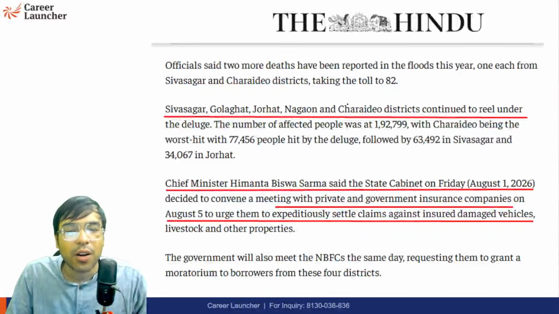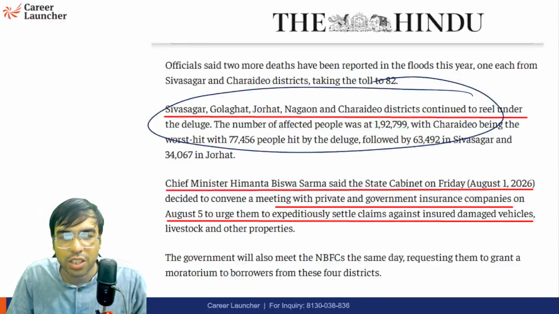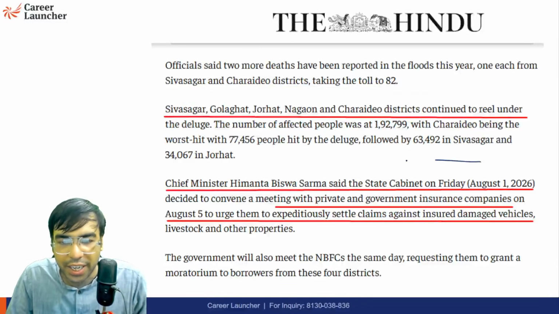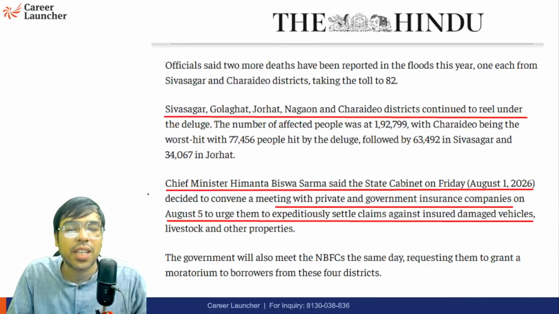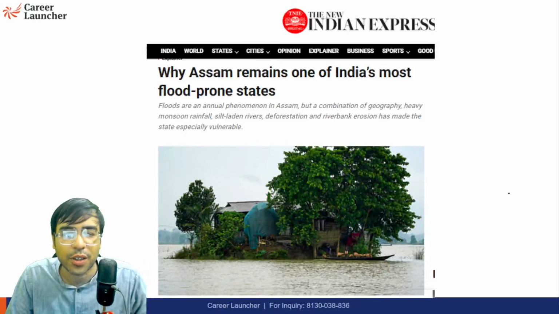Okay. Now, these are the areas: Sivsagar, Golghat, Jorhat, Nagaon, Charadu that have been affected. Now, the Chief Minister and the government have requested that you should expedite the settlement of claims, insurance claims, etc. That is what they have requested.